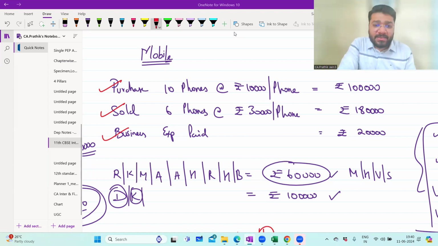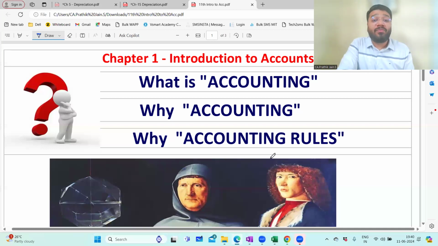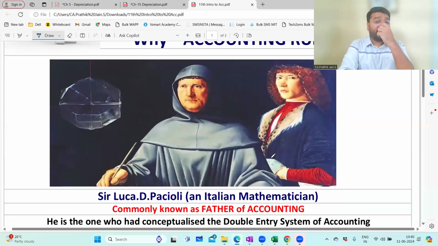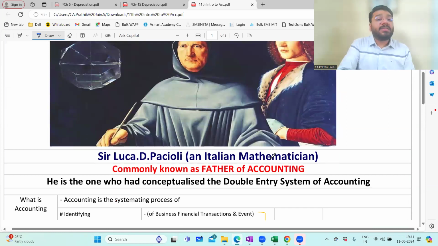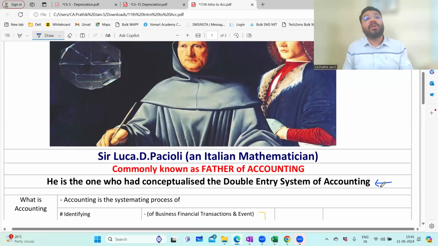And what else did we see in the last class? So then you showed one picture of an old man. He's called Sir Luca di Pacioli. Who is he? He's an Italian mathematician. In our country, we call him the father of accounting. He's the one who conceptualized the double entry system of accounting. What the double entry system of accounting means is something you will learn in the upcoming class.